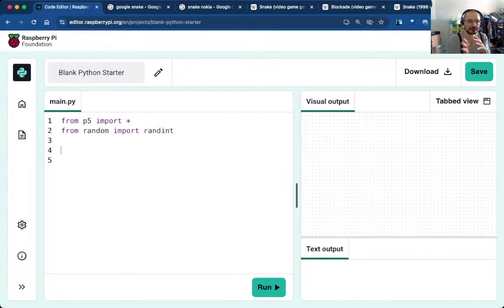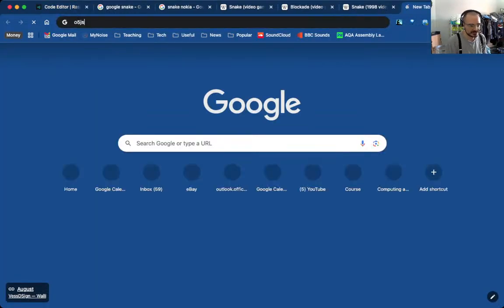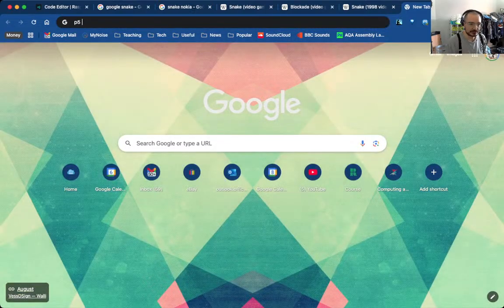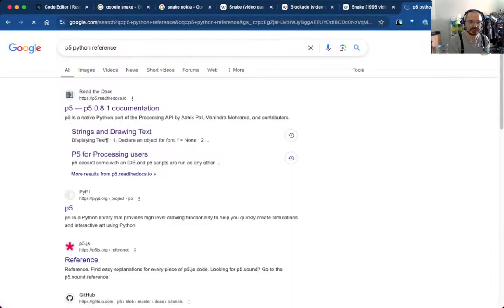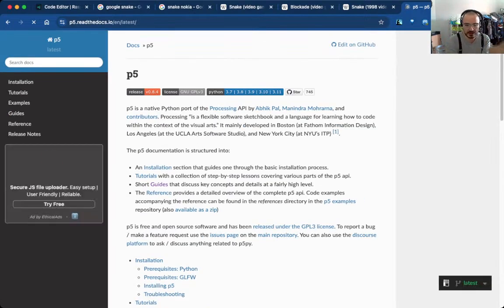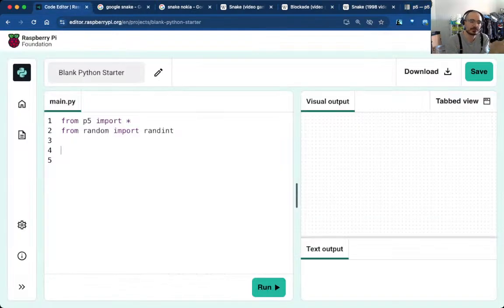P5 is a Python port of Processing, which you can also find straight up online at p5js.org, I think. P5 Python reference is a bit of a hobbyist sport, so they're not as much on top as the original Processing with Java. Processing is a framework that's ostensibly for artists, but you can make visual, arty graphics and interaction relatively easily. So if it weren't for its performance, it would be a good framework for games, and definitely for those kinds of little games, it works.